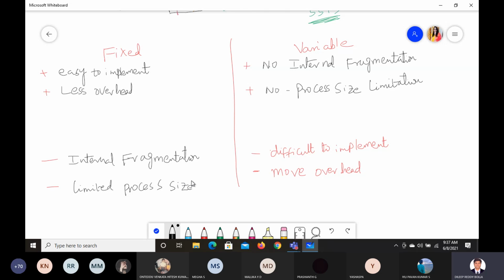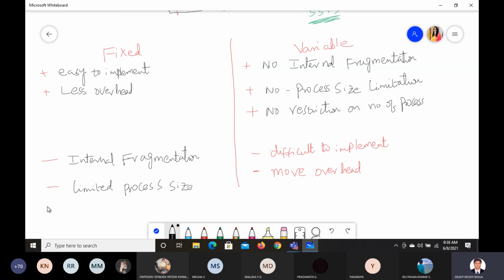Along with that, what else positives do we have? Here also we have one more positive: there is no restriction on the number of processes, right?